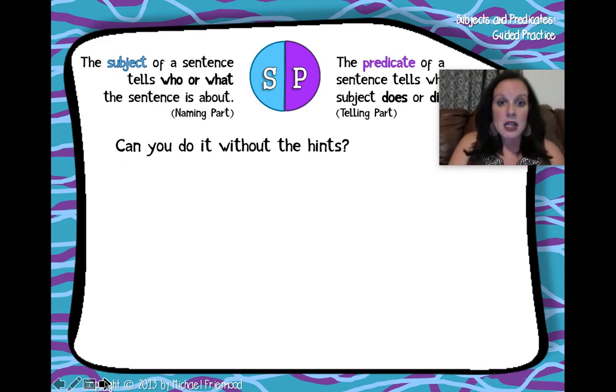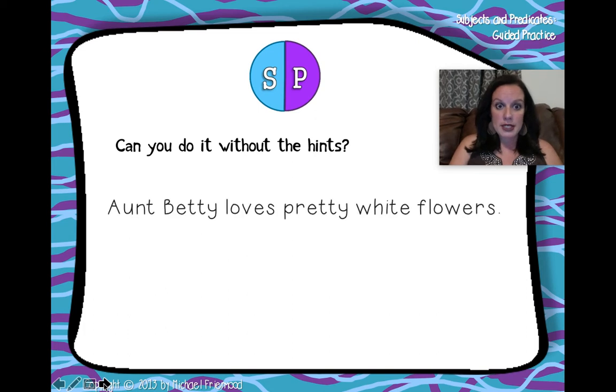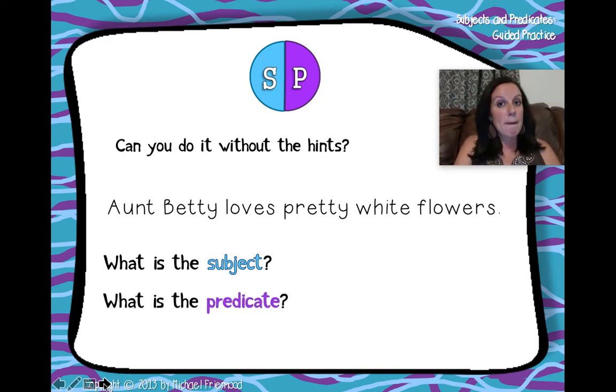Okay, let's take a look at our next sentence, no hints. Aunt Betty loves pretty white flowers. What is the subject? Now, what is the predicate? Let's see if you were right.